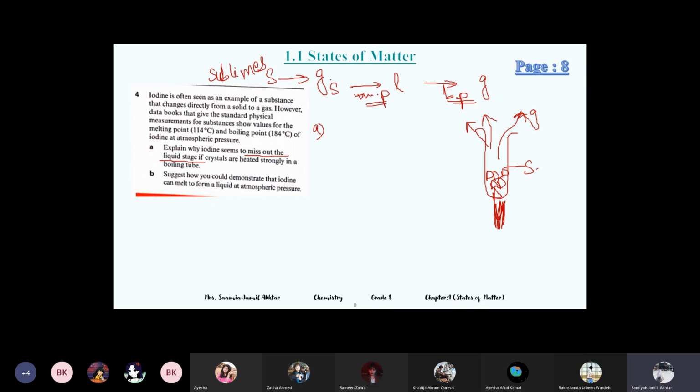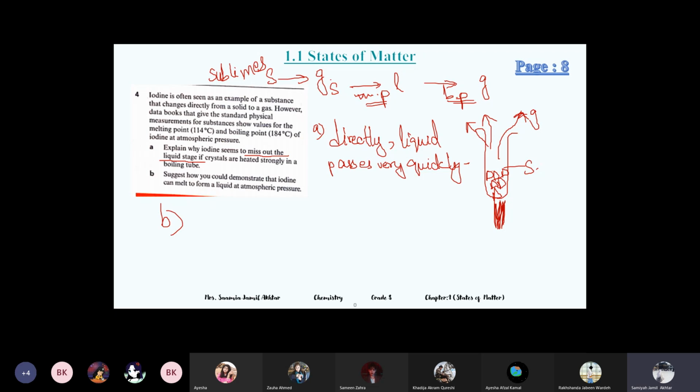When we heat the test tube directly, the liquid stage passes so quickly that we cannot even realize it. That is why we cannot see it, and that is why we say that it shows sublimation. It seems like solid is directly changing into gas. There's no liquid stage, but there is. It passes very quickly, that's why we don't realize it.